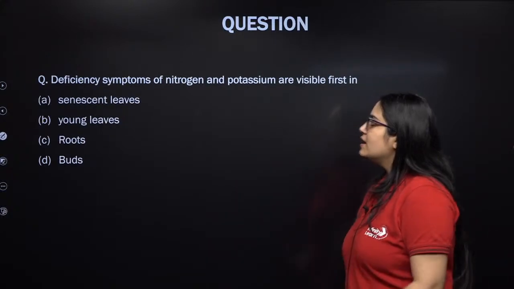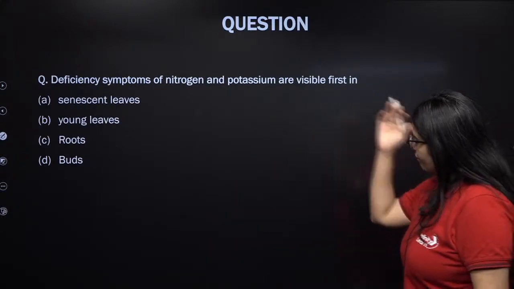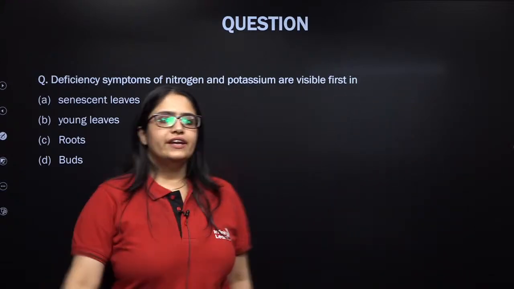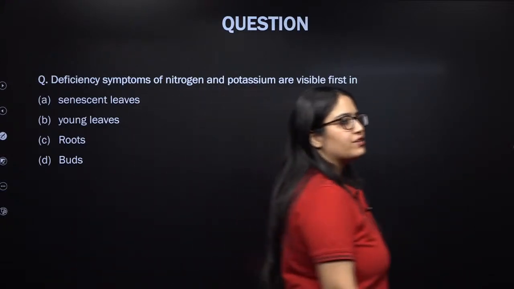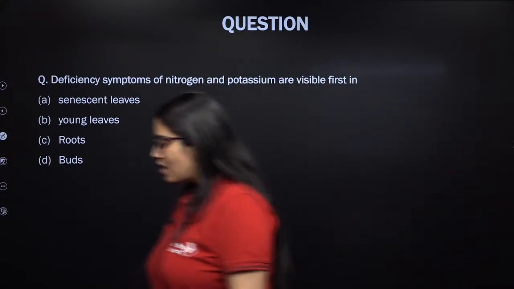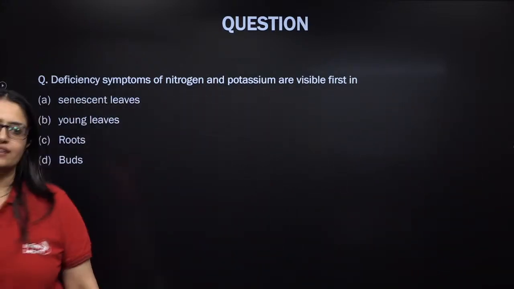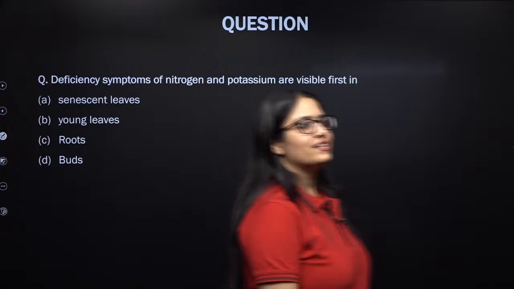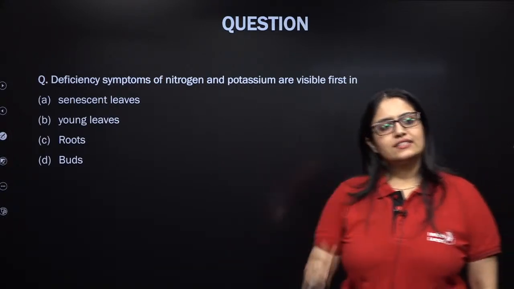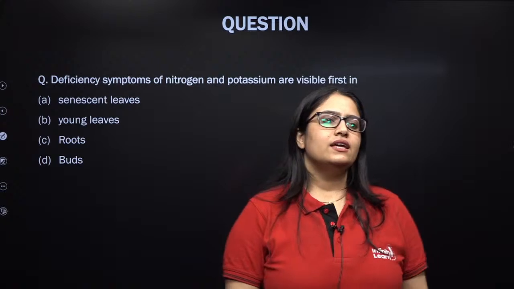Next question. Deficiency symptoms of nitrogen and potassium are visible first in. Deficiency symptoms of nitrogen and potassium are first visible in. Come on, everybody. Give it a try. Let's see whether you can give the right answer or not. Come on, it's a logical question. Yes, kids, come on, everybody.